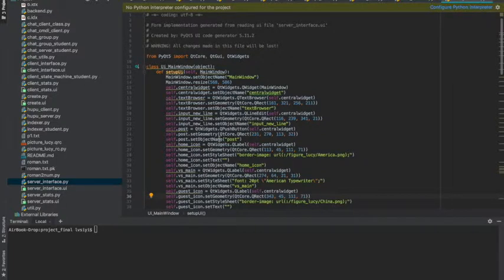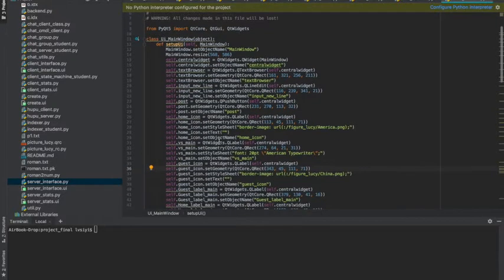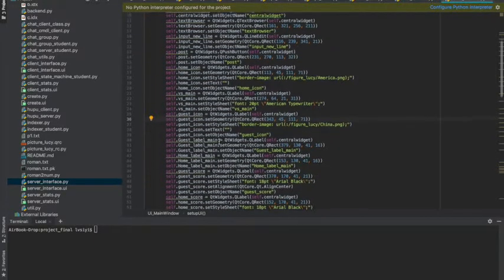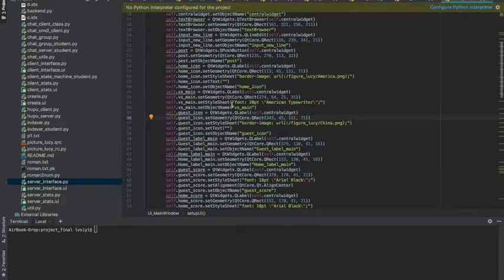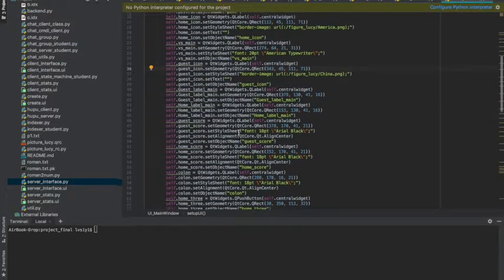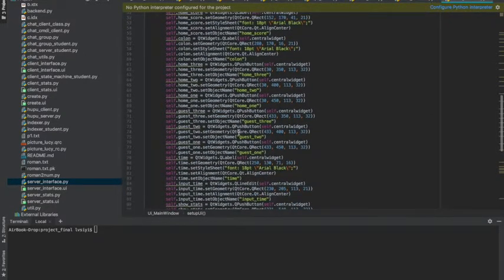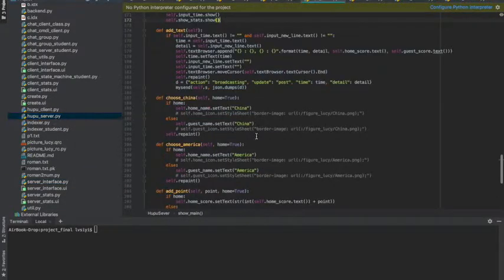These are all setups for the broadcaster, who can choose the home team and the guest team. After he chooses that, he is able to broadcast with time and the scores.